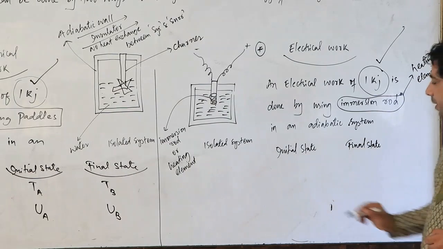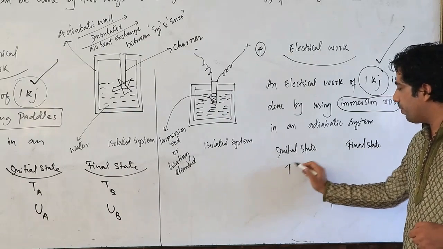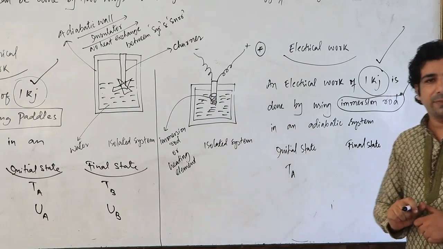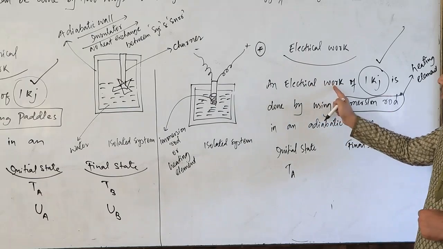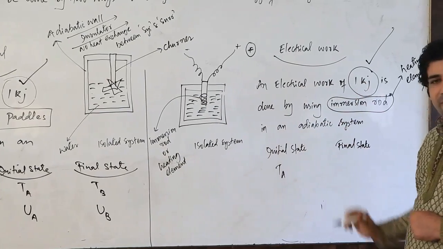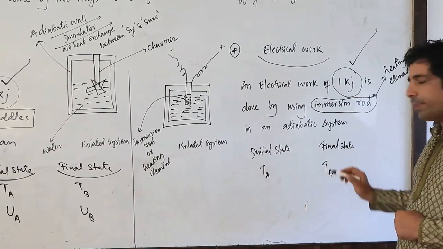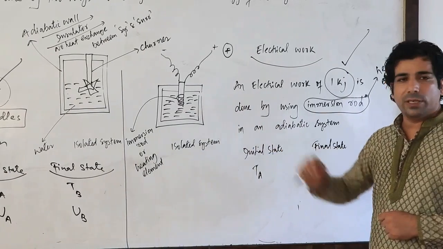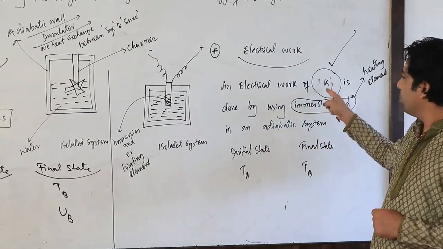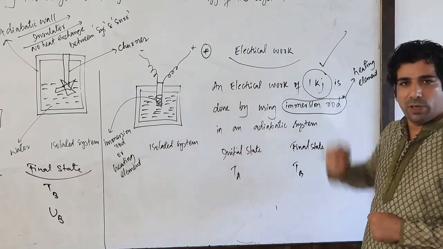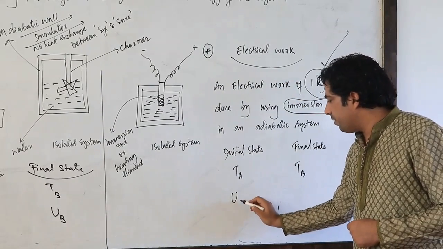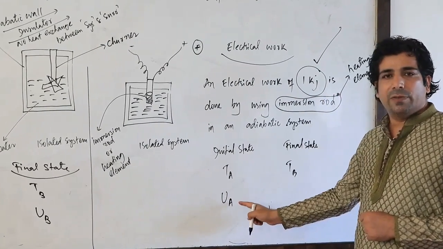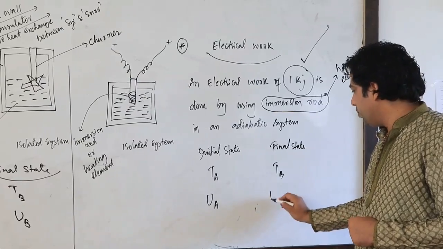Okay? The initial state, let us suppose the temperature of the water before doing the electrical work of 1 kilojoule was T. And the final temperature of the system, this water, is TB after doing the work of 1 kilojoule of electrical work. And the internal energy will be UA initial and final will be UV.